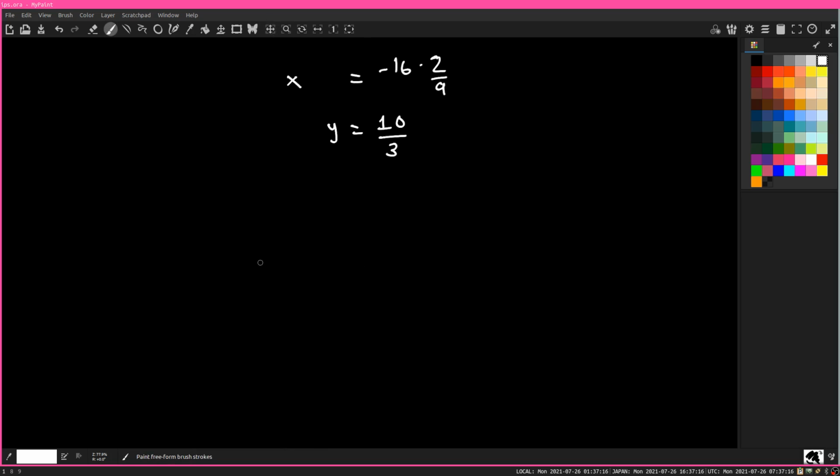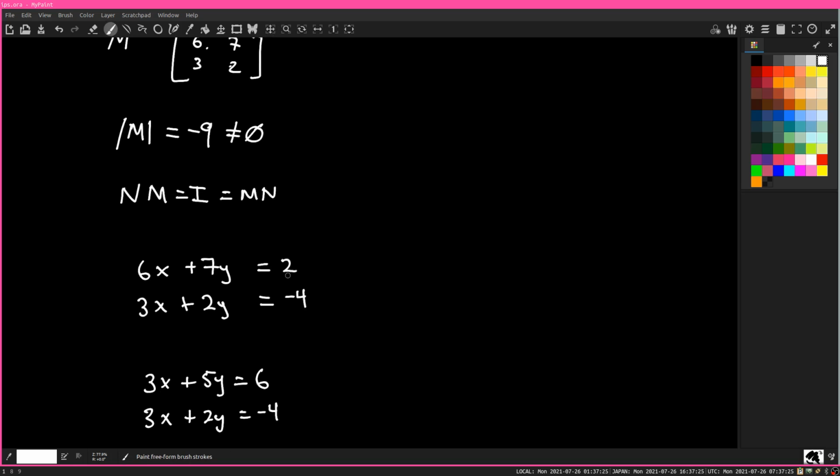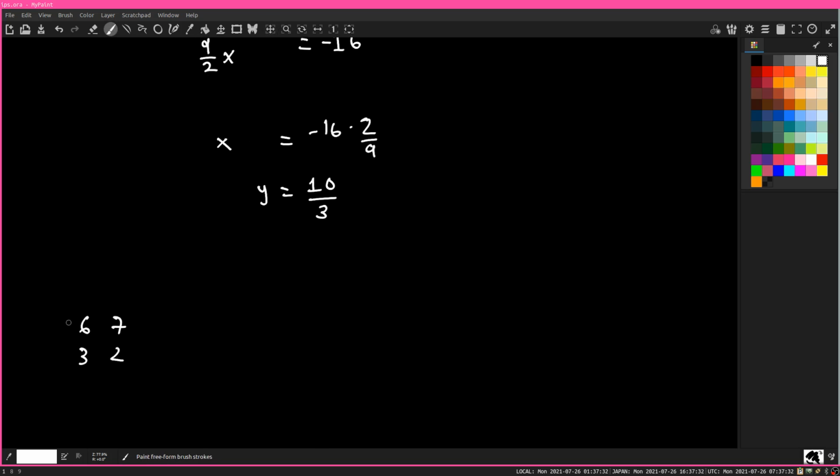And then 6, 7, 3, 2, and 2 and minus 4. This is the matrix way of writing the problem.